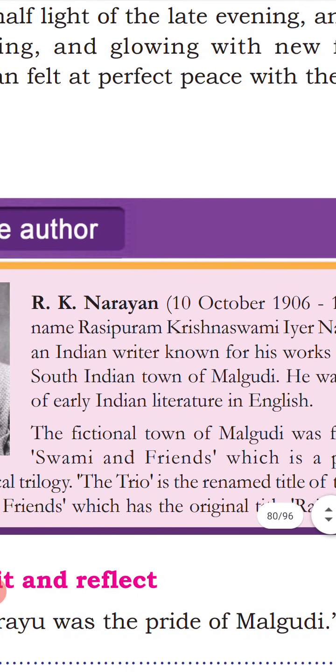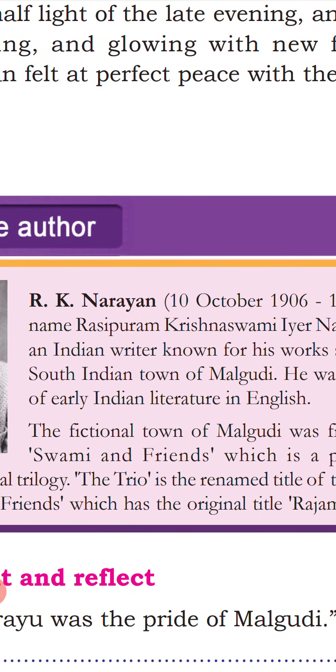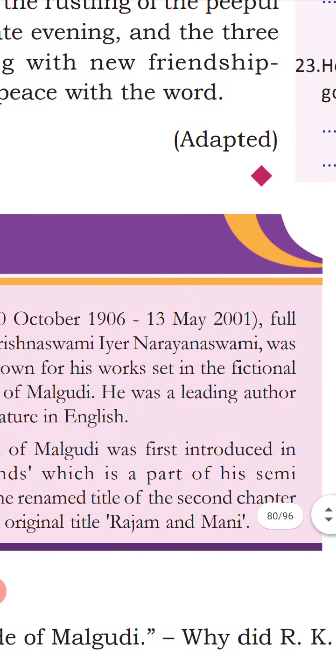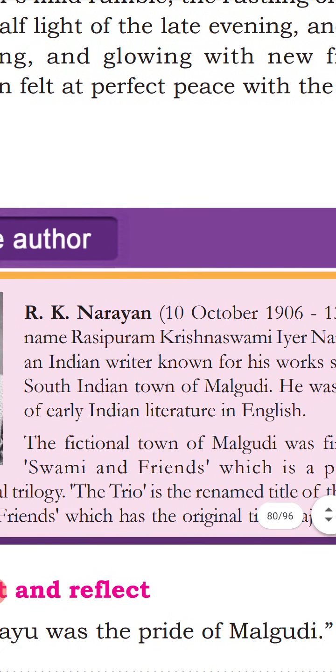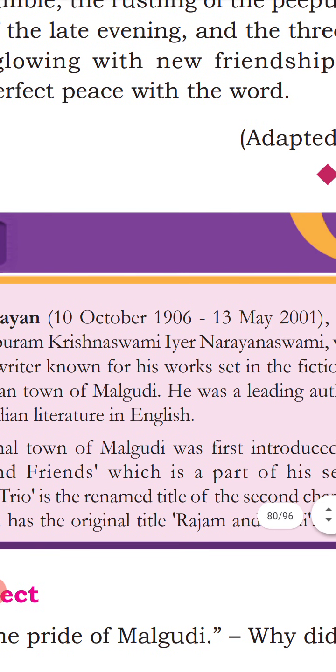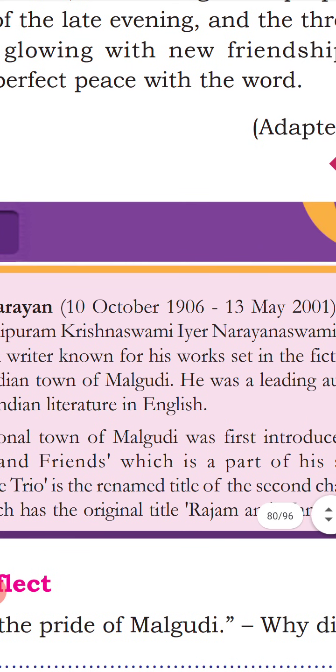Okay. Full name. What is his full name? Rasipuram Krishnaswami Iyer Narayanaswami. His full name is a very long one. The short form is R.K. Narayan.